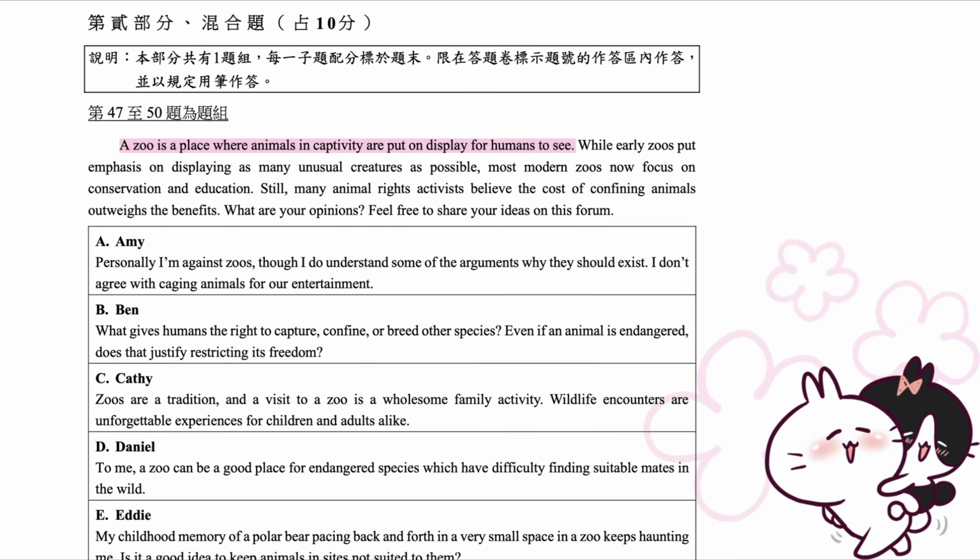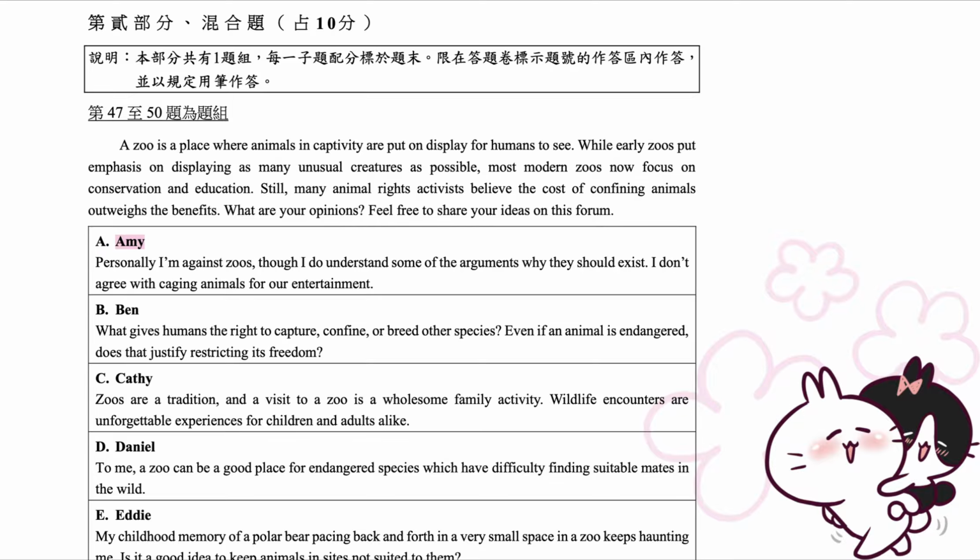A zoo is a place where animals in captivity are put on display for humans to see. While early zoos put emphasis on displaying as many unusual creatures as possible, most modern zoos now focus on conservation and education. Still, many animal rights activists believe the cost of confining animals outweighs the benefits. What are your opinions? Feel free to share your ideas on this forum.